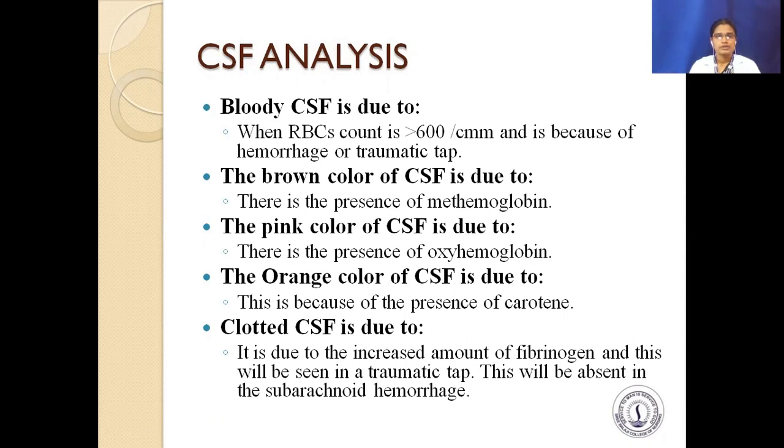The pink color of CSF is due to the presence of oxyhemoglobin. The orange color of CSF is because of the presence of carotene. Clotted CSF is due to the increased amount of fibrinogen, and this will be seen in traumatic tap. This will be absent in subarachnoid hemorrhage.